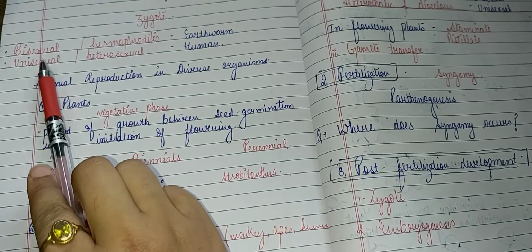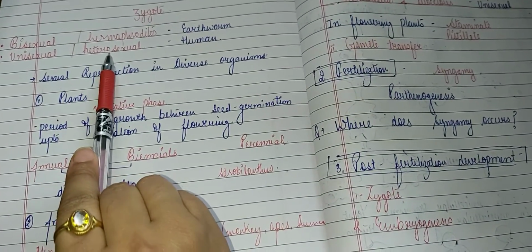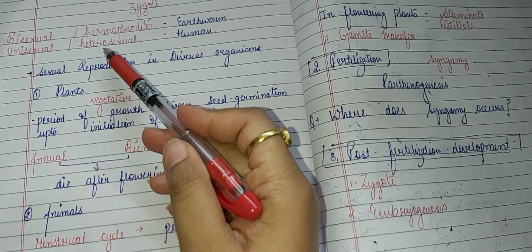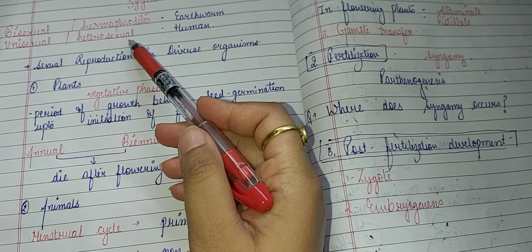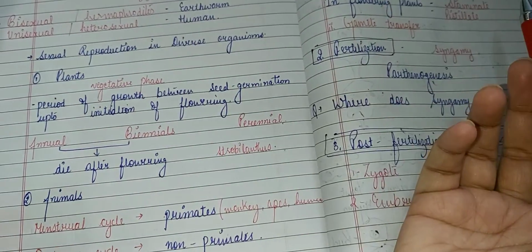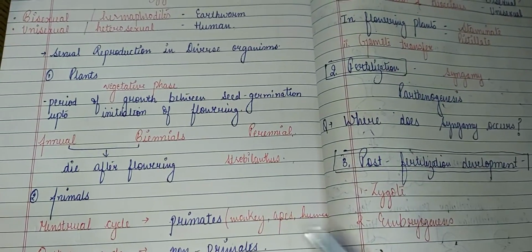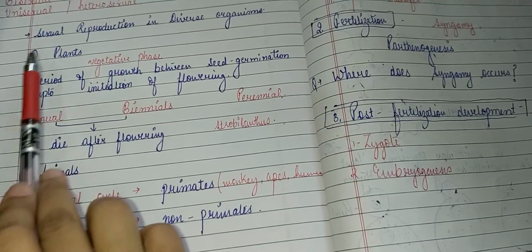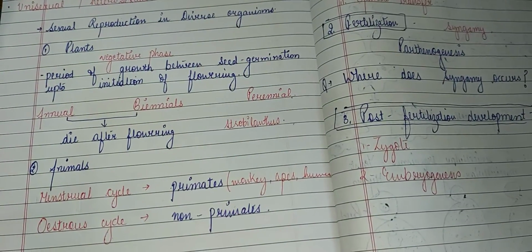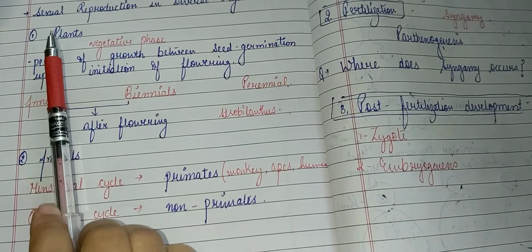Now the second category is unisexual or heterosexual. These are the types of organisms where the male and the female gametes are produced in separate bodies. For example, human. The next topic is sexual reproduction in diverse organisms. So first take the example of the plants.